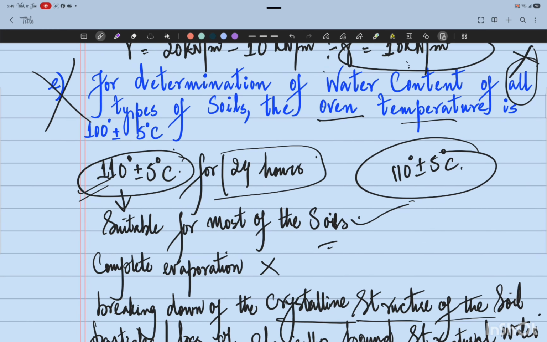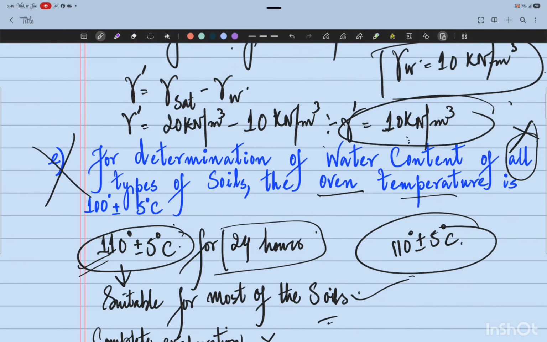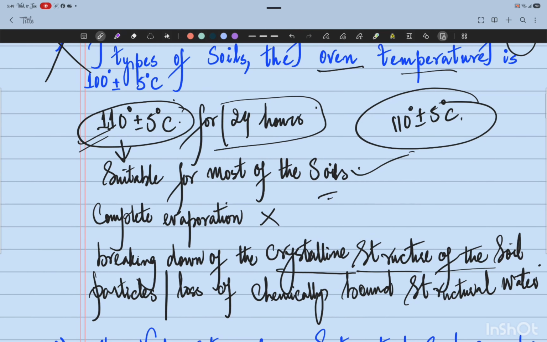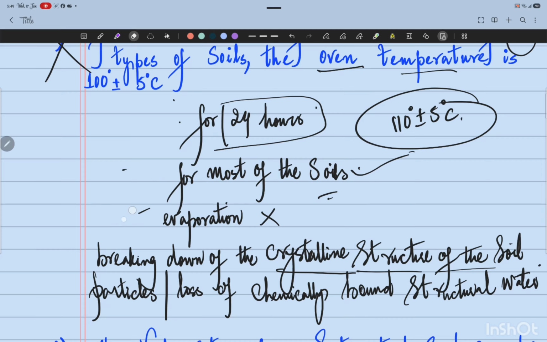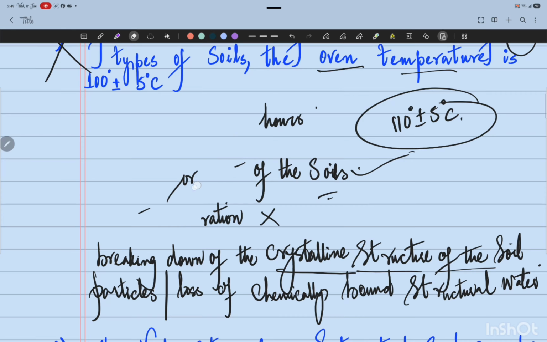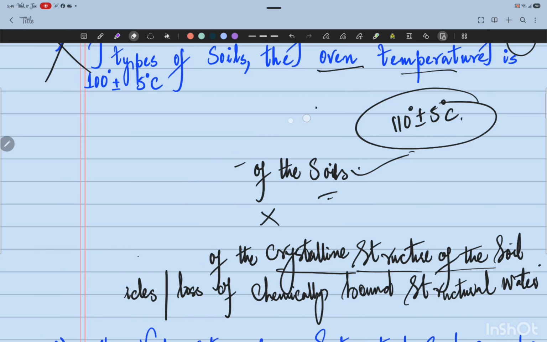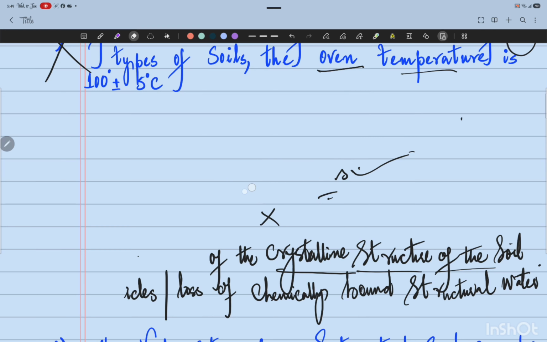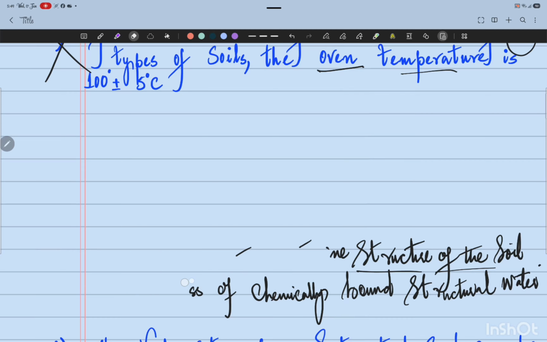Now we'll study some important special cases where we cannot select such a temperature range for oven drying of a soil sample for its determination of water content. This was about most of the soils, where we select 110 degrees plus minus 5 degrees centigrade.